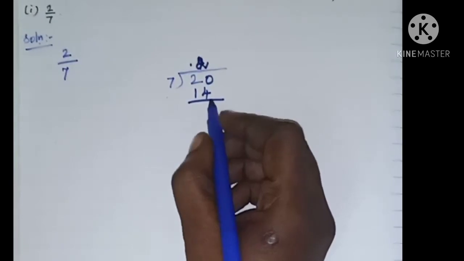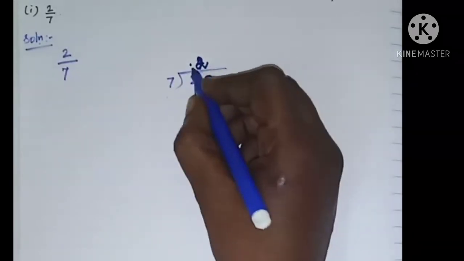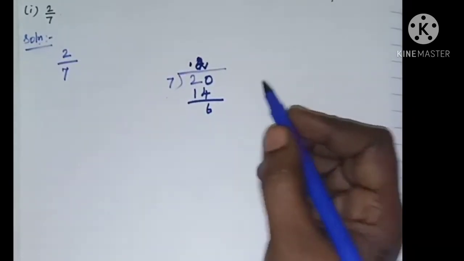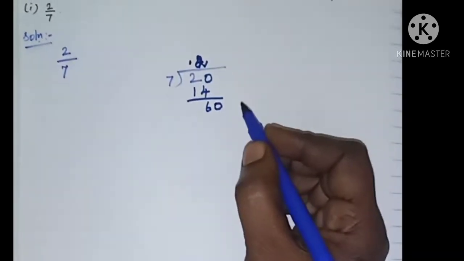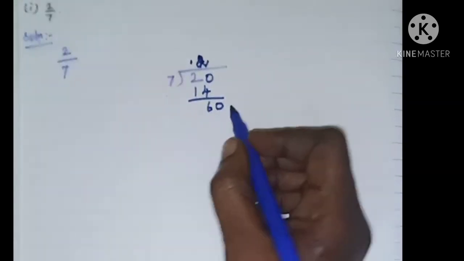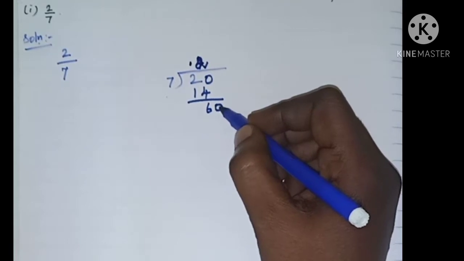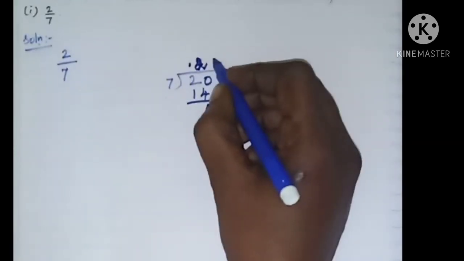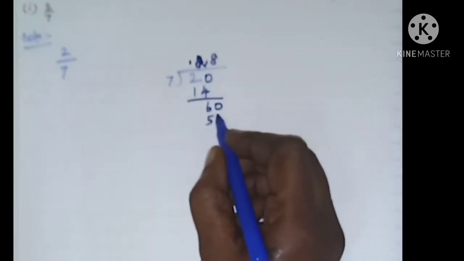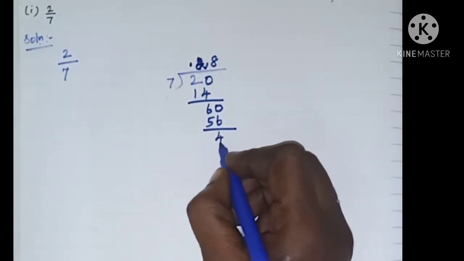So 20 minus 14 is 6. Already we have written the point here. So we write 0 in this place. Now 8 sevens are 56. 60 minus 56 is 4.